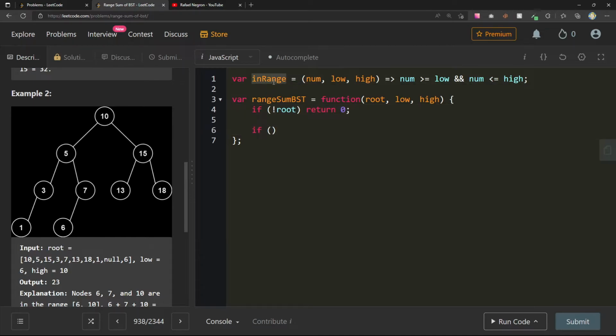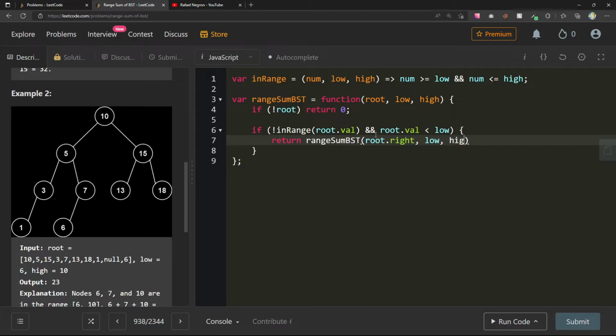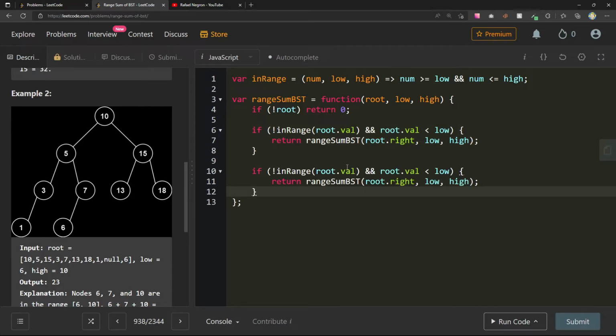If not in range, if not in range, root.val and root.val less than low, we can return range sum BST root.right, low and high. Same thing here. If not in range, root.val and root.val is greater than high, let's return left. Else let new sum equal 0.